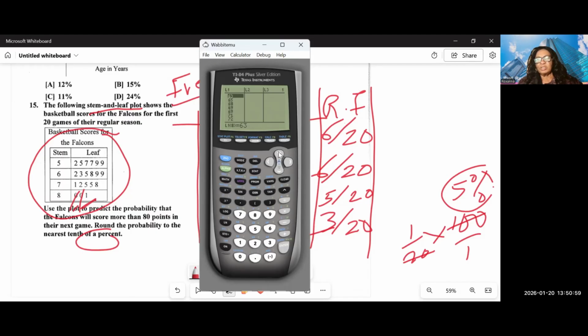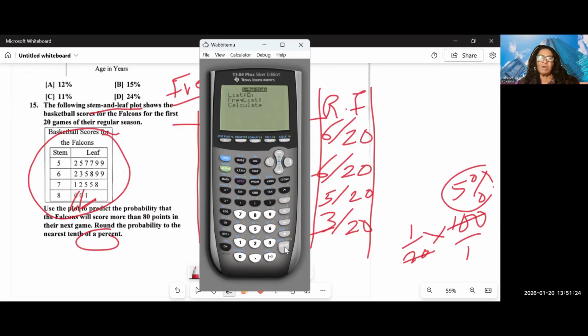This is already arranged in ascending order. I could be told to find the 5-number summary, the mean, the median. This is a sample, so I'll be told to find the sample standard deviation. So let's do that. Go to Stat, arrow to Calc, find 1-Var Stats.